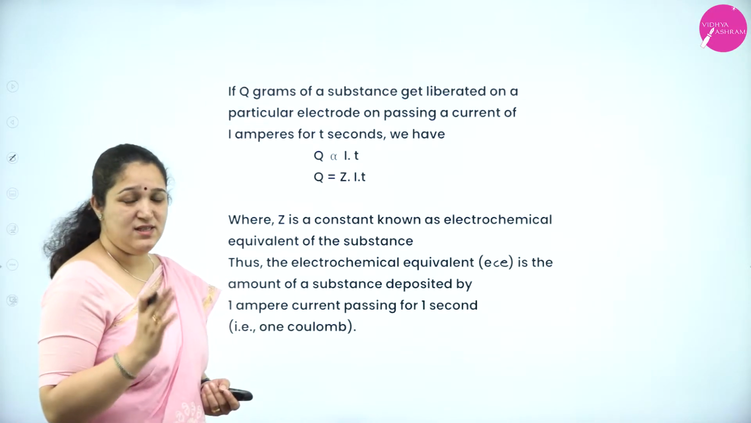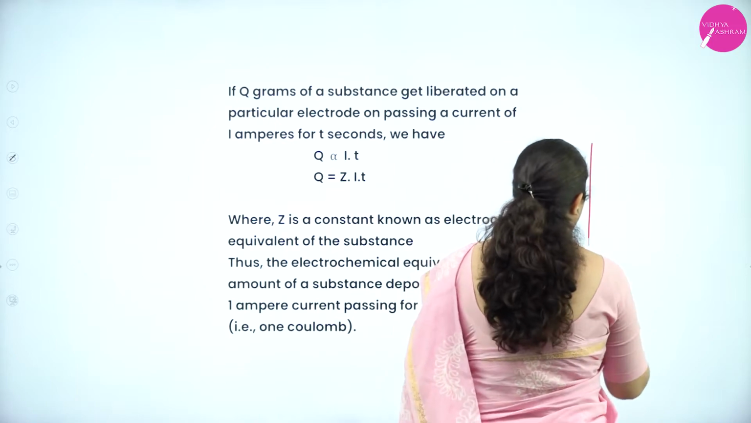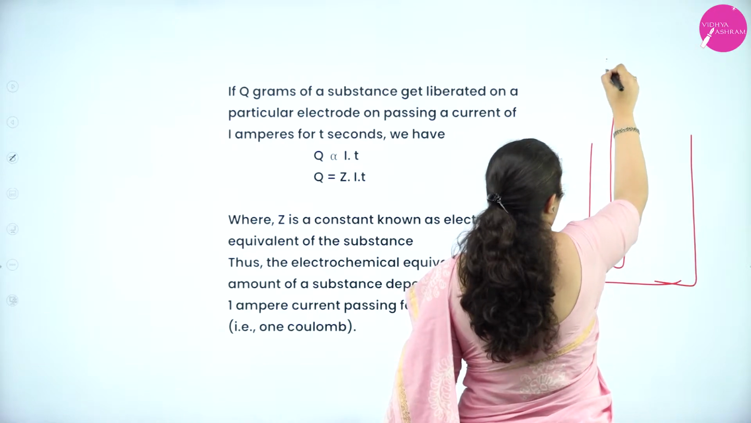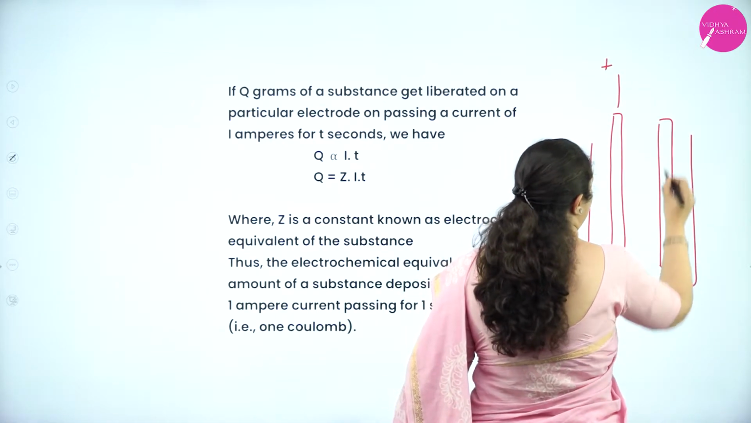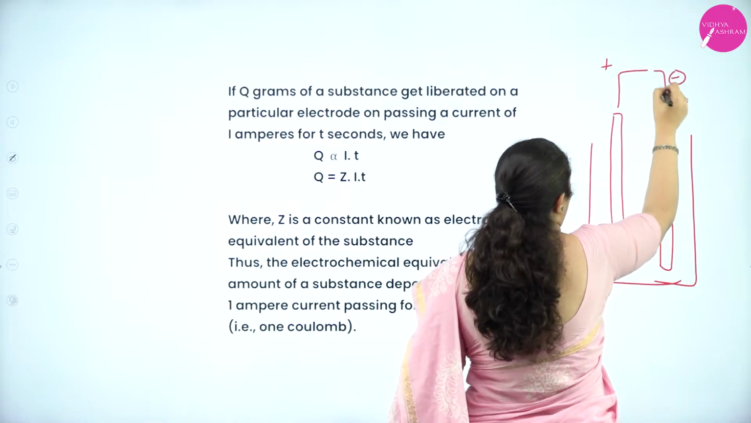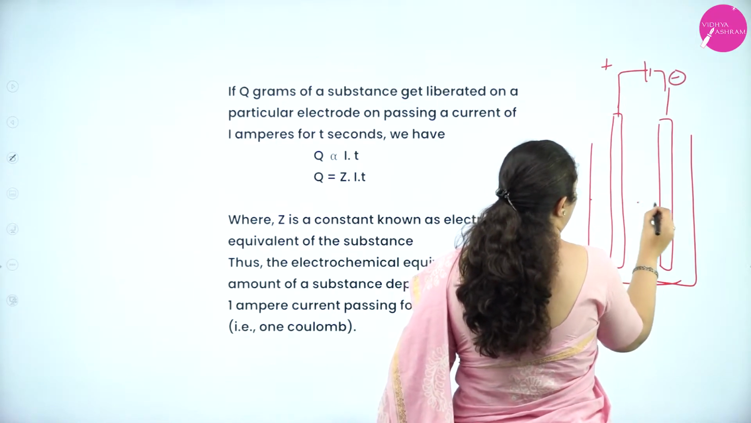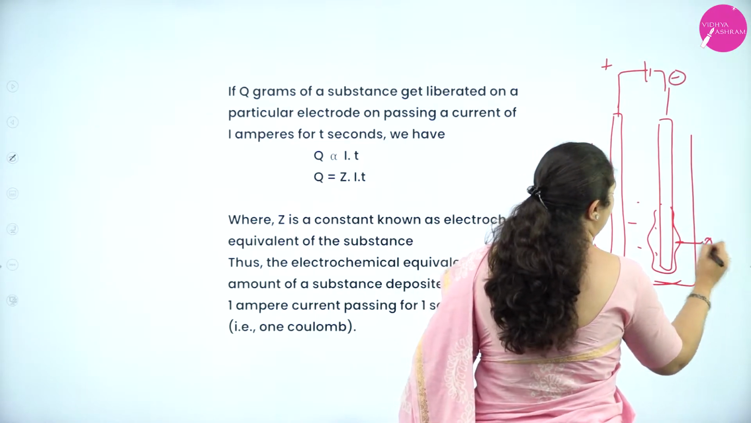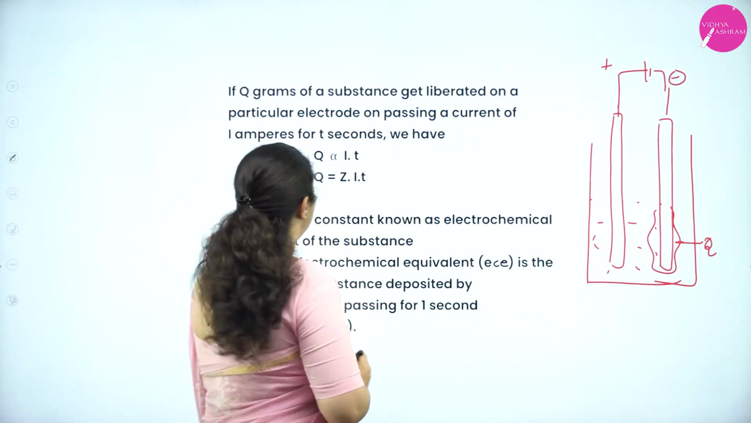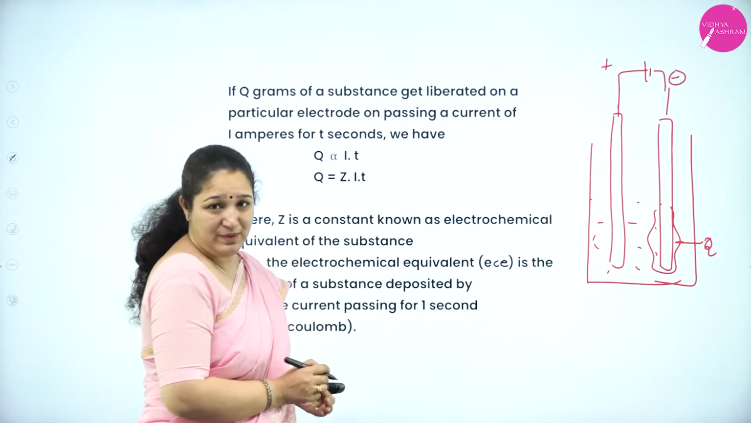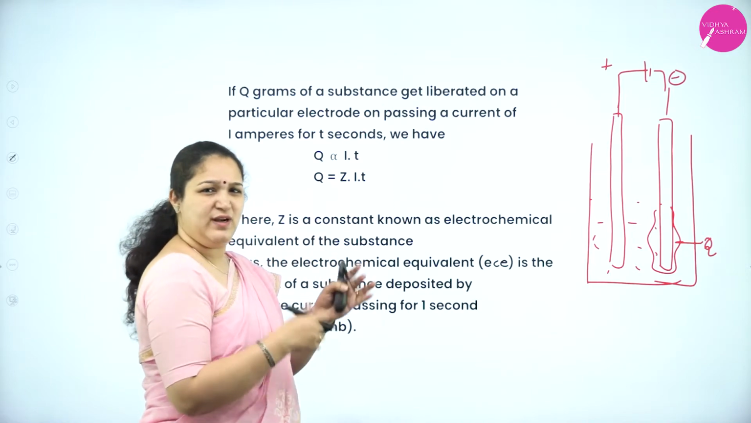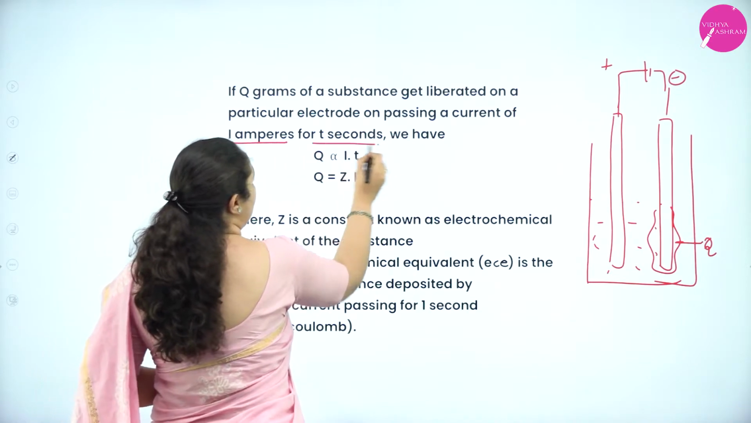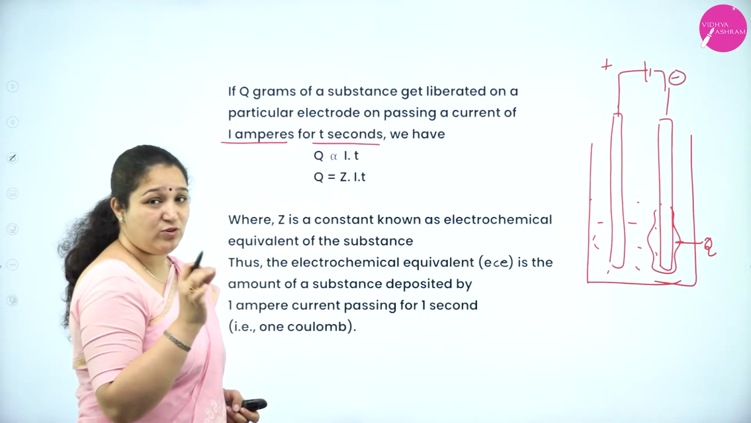To understand this, I'll take an example. This is my anode, this is my cathode. Or I can show the connection also, no problem. And electrolysis is happening. For example, something is getting deposited and this is Q grams at cathode. So if Q grams of substance gets liberated on any particular electrode, it can be anode or cathode, on passing a current of I ampere for T seconds, then we can write according to Faraday's first law,